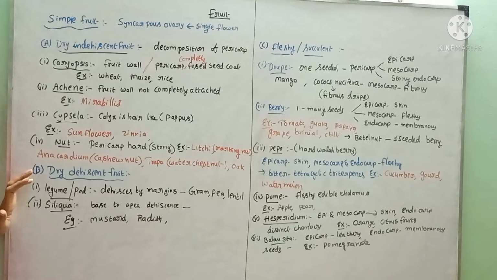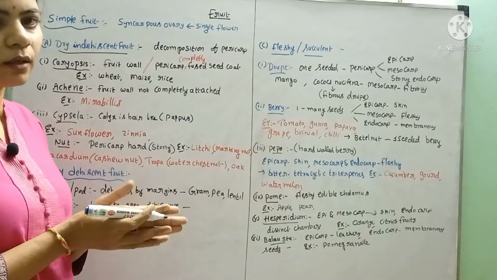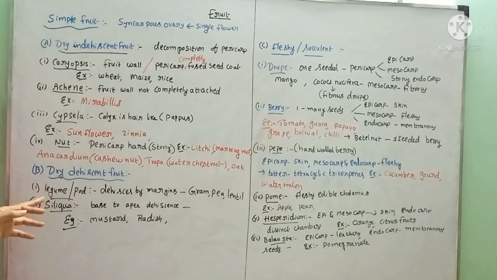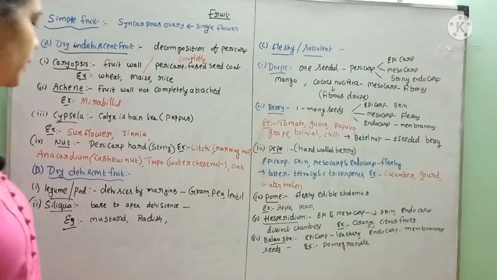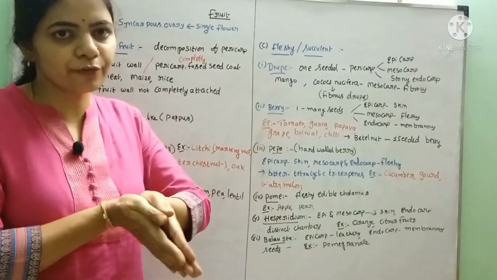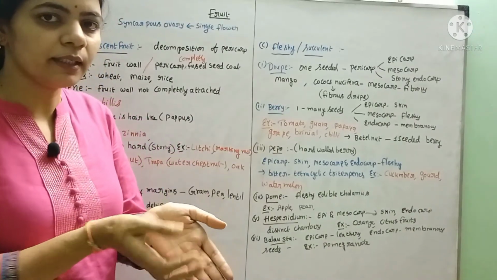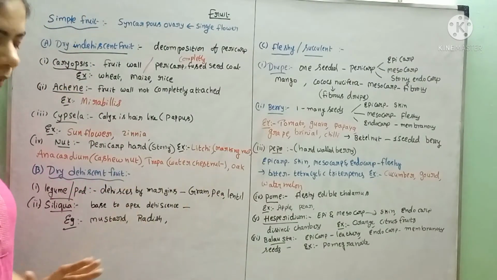The second type is dry dehiscent. What happens in this? After drying, the fruit automatically bursts open and disperses the seeds. The important ones are the legume or pod, where the fruit dehisces along the margins, opens, and the seeds are dispersed. Examples: gram, pea and lentil.